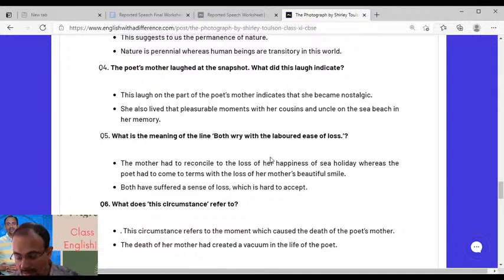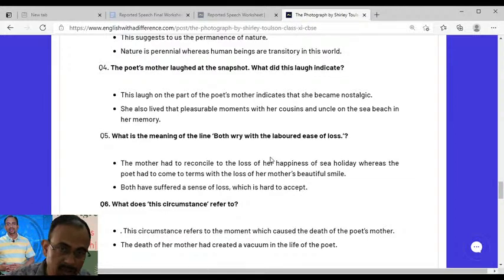So the poetess's loss in this poem is the loss of her mom, because she was not fortunate enough to get the opportunity of growing up with her mom. That is a loss which is very deep in her mind. That is the loss that is irreparable for her. She cannot repair this loss.